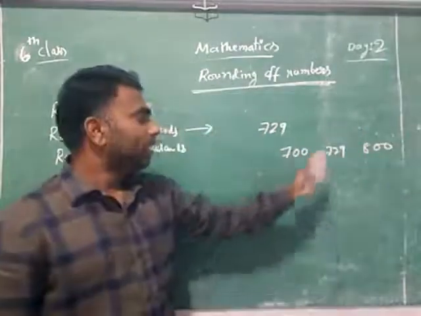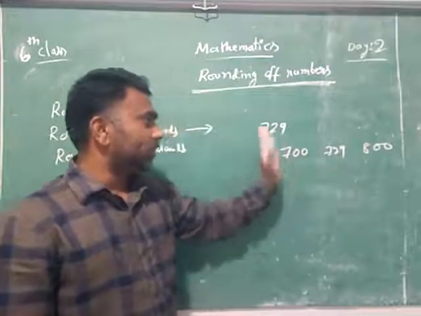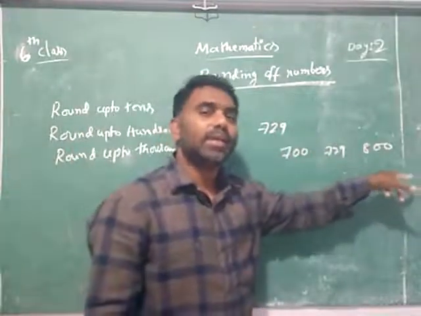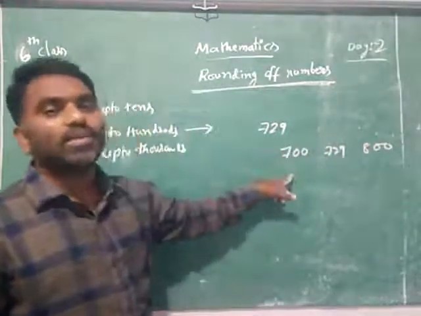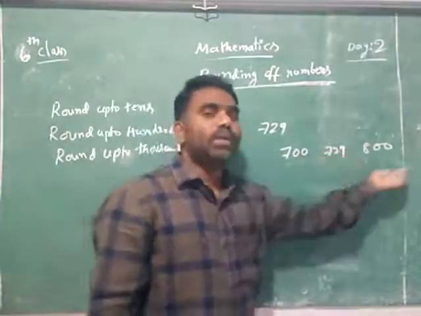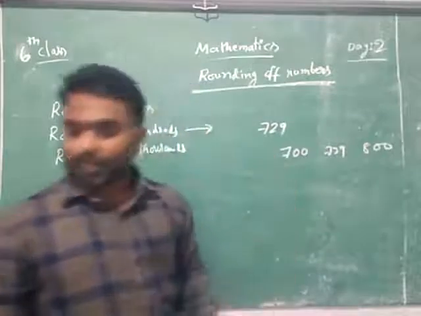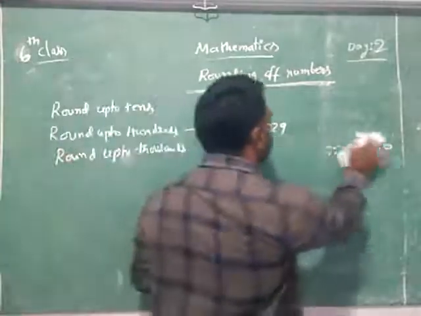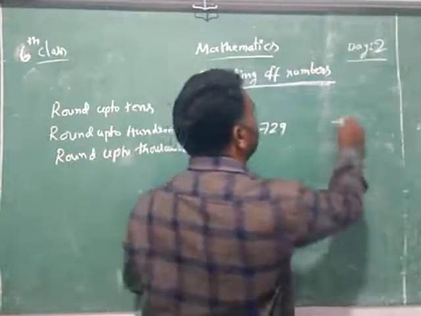Now you say, is the 729 nearer to 700 or 800? Yes, it is nearer to 700 because it is very less, 29 only. Here there is more distance. That's why it is nearer to 700. So what is the answer? You will say 700.